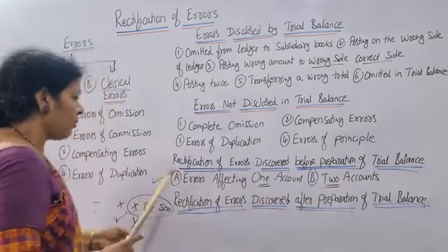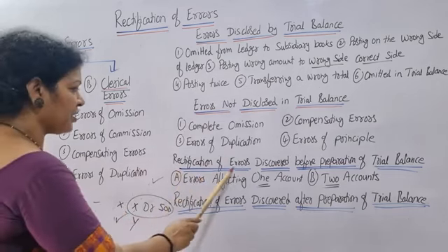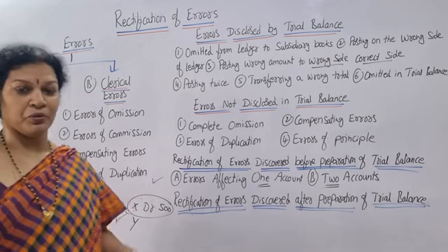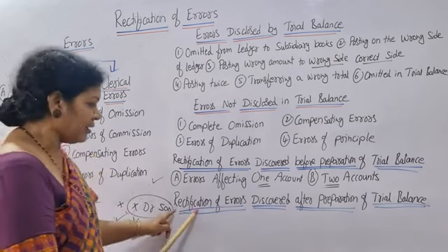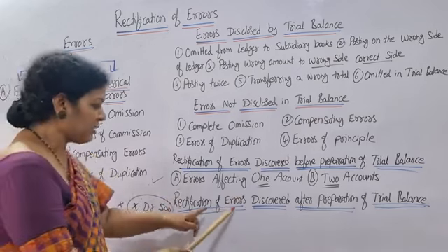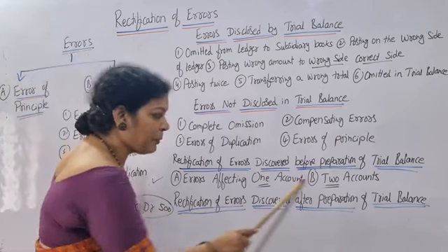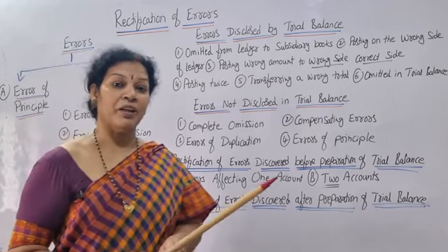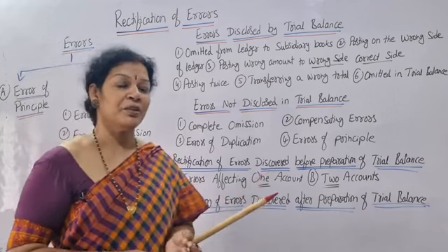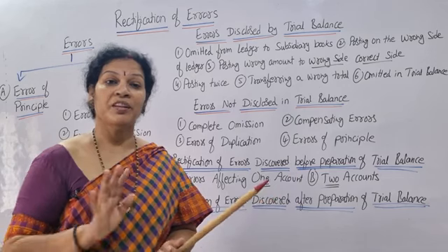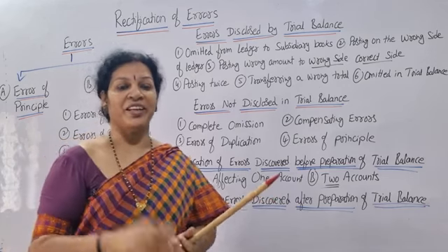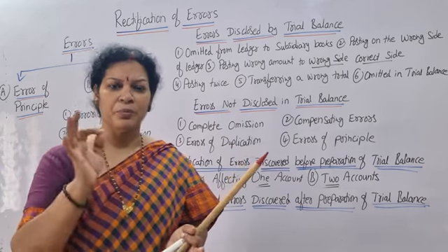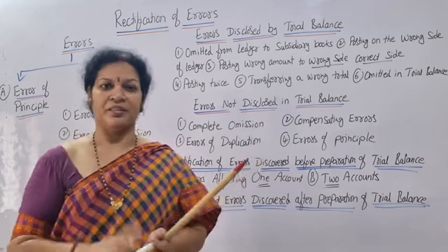Okay. Now one more important thing you have to remember. This one is rectification of errors discovered before preparation of trial balance. Before preparation only, there are some mistakes or some errors. Rectification of errors discovered after preparation of trial balance. After preparation of trial balance, how do you come to know there is a mistake? Because trial balance is not tallying. Whenever trial balance is not tallying, you will come to know very clearly there is some error.